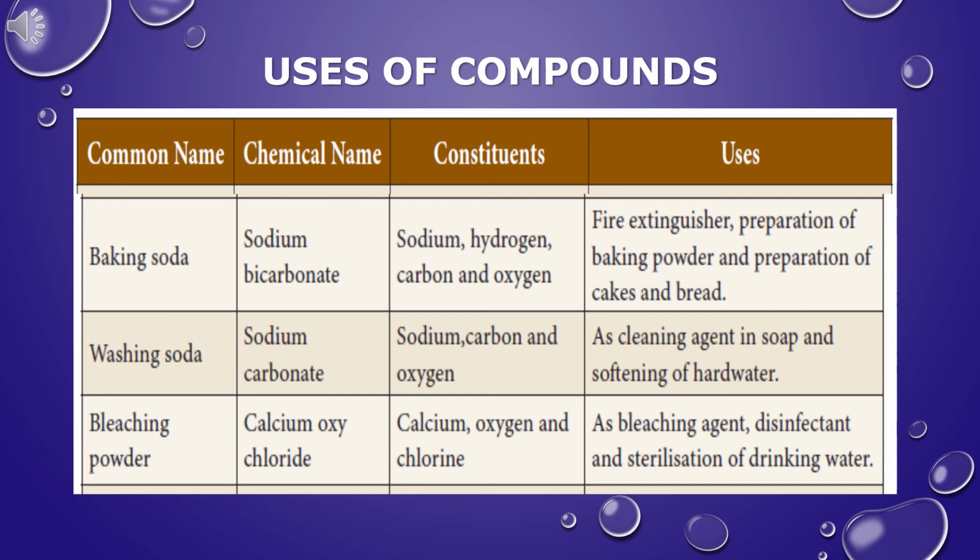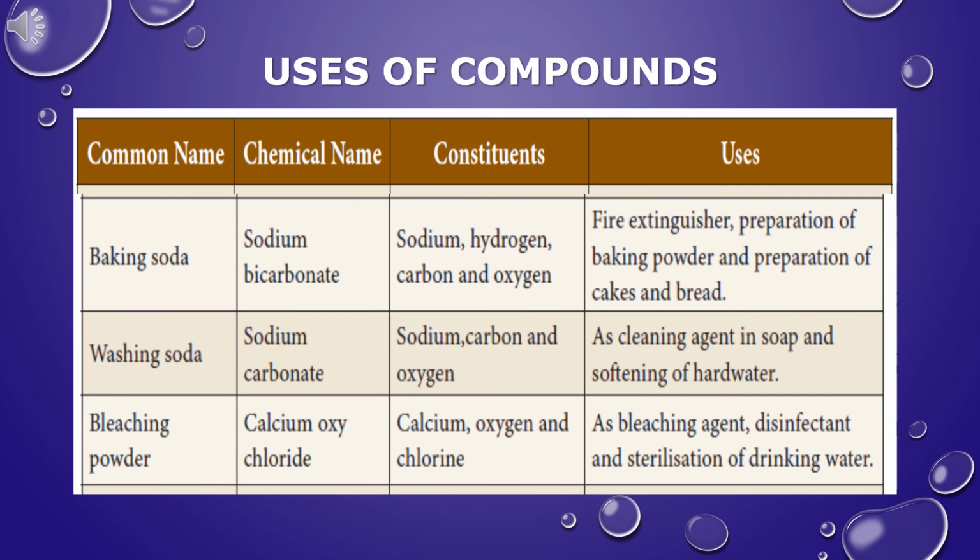The elements present in washing soda are sodium, carbon, and oxygen. Washing soda is used as cleaning agent in soap, and it is also used in the softening of hard water. Washing soda is used for removing permanent hardness of water. Washing soda is used in the manufacture of glass, soap, and paper.